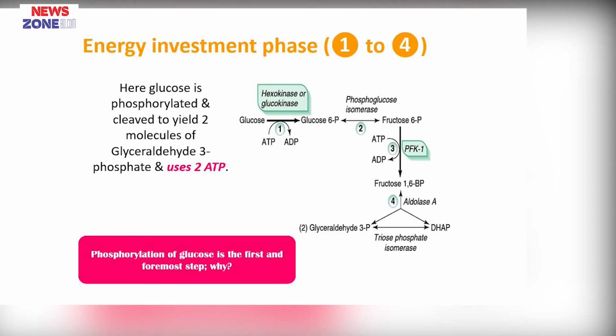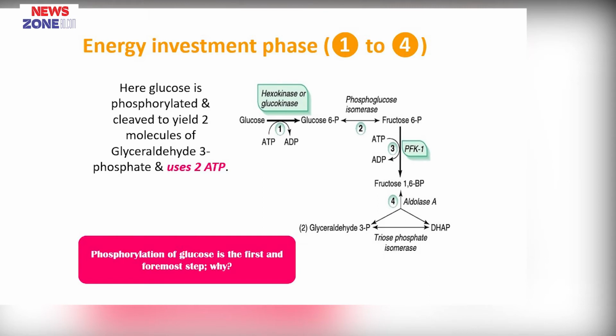Step 1 is the phosphorylation of glucose to glucose 6 phosphate. The first step for any monosaccharide is phosphorylation. This is for entrapment inside the cell. That means, that is why it is necessary to produce glucose 6 phosphate from glucose. If the glucose does not convert into glucose 6 phosphate, it will never be entrapped in the cell. So, for the entrapment purpose, it is needed to synthesize glucose 6 phosphate from glucose. We require ATP which gets converted into ADP. Whenever ATP is used for adding phosphate, the enzyme is a kinase.